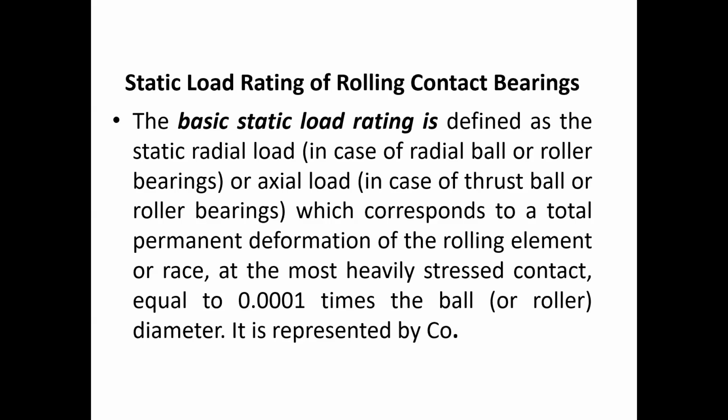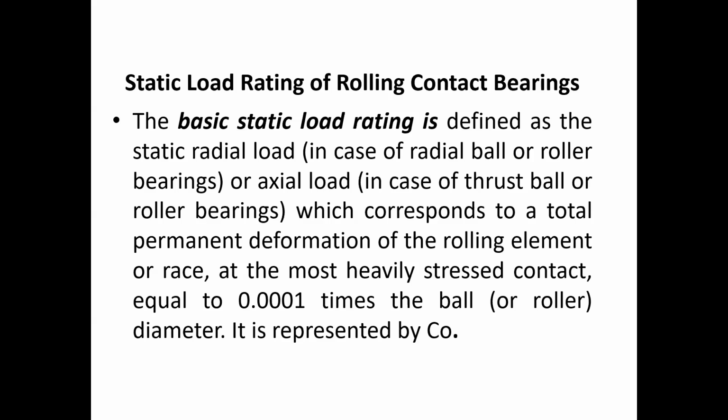So when this is the condition, and when we are considering only either radial load or axial load, as the case may be, the amount of load which creates the deformation in the race or the rolling element equal to 10 to the power minus 4 times the rolling element diameter, that one type of load, that means pure radial or pure axial load, is termed as static load rating of the rolling contact bearing.